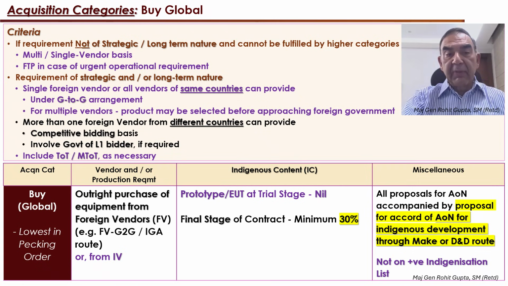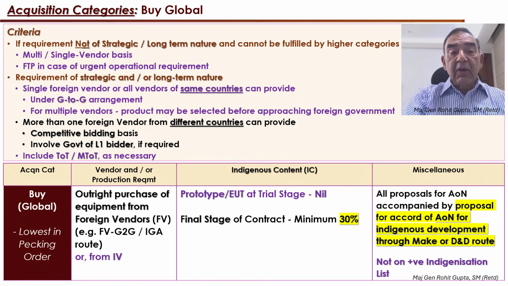Both the treatments are different. Now, if the requirement is not of strategic or long-term nature, and cannot be fulfilled by a higher category, all categories of procurement are higher than buy global, then it has to be on either a multi or a single vendor basis. You could also go in for the fast track procedure in case of urgent operational requirement.